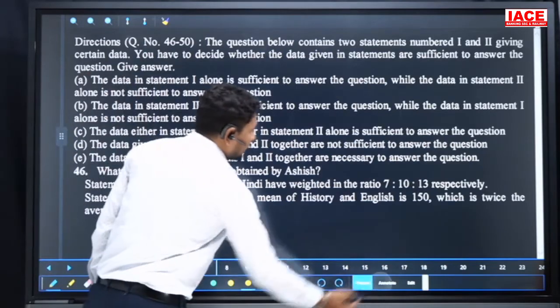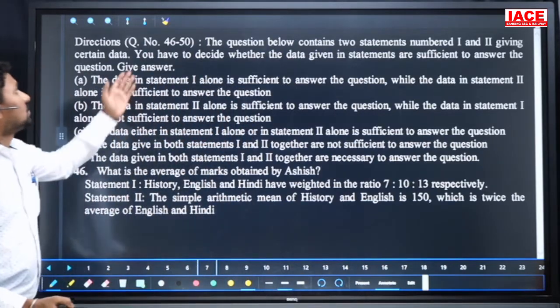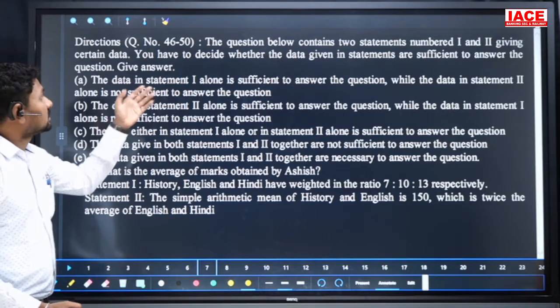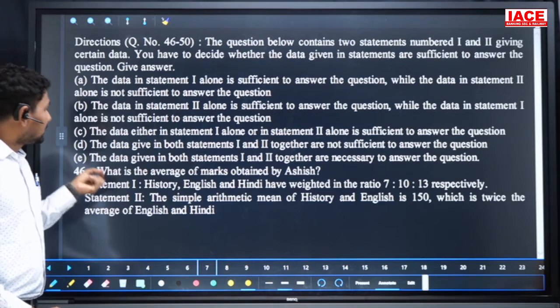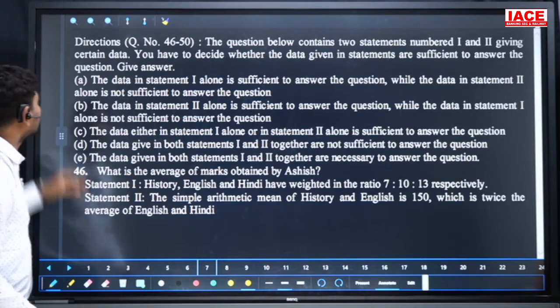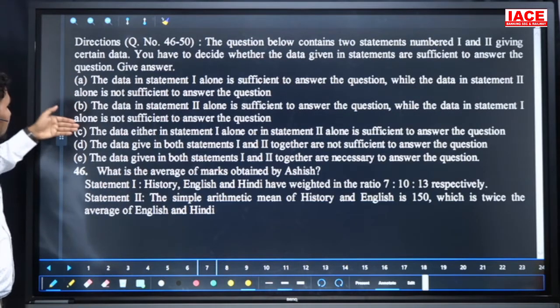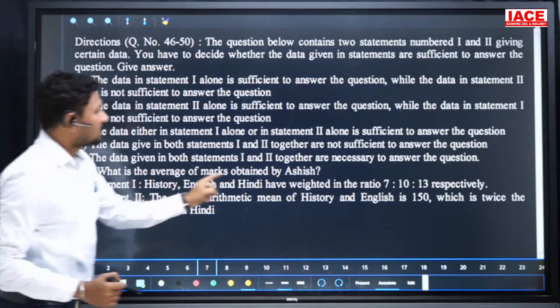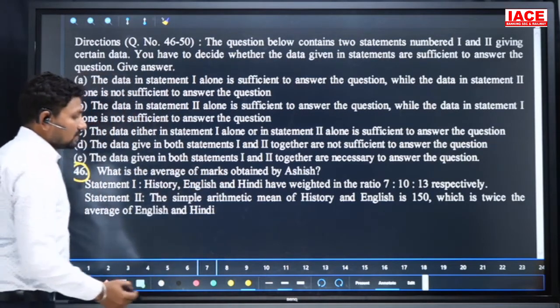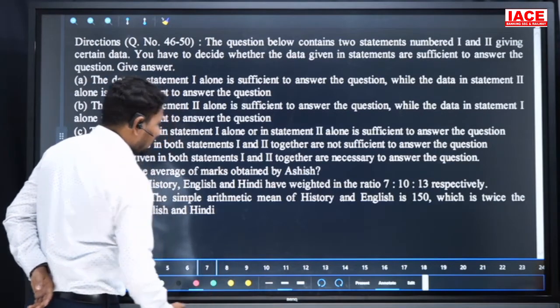Next, we have directions based on the data analysis. Questions 46 to 50 are based on statements, and we need to decide which statement is helpful in finding an answer. These are the options A, B, C, D, E. Question 46: What is the average of marks obtained by Ashish?